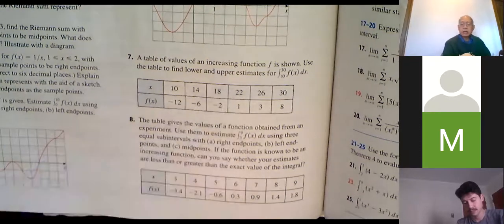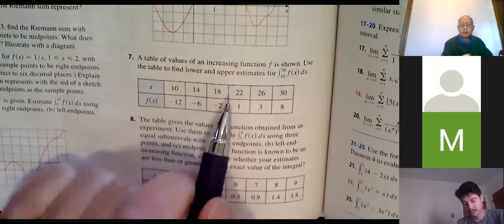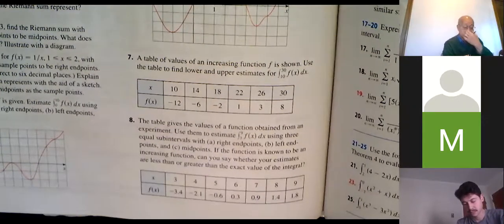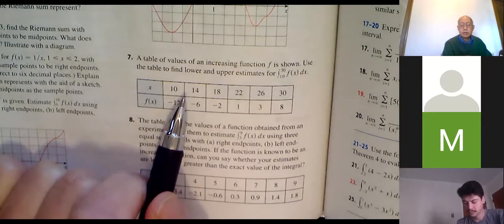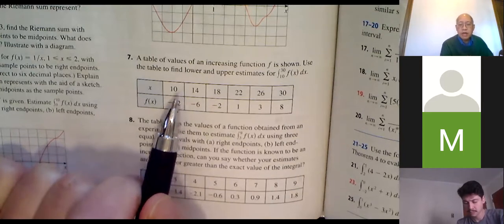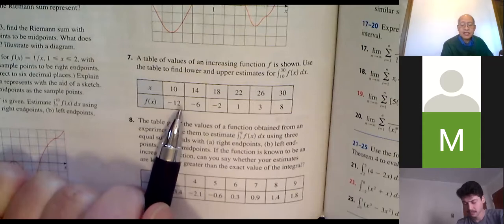Look at the x values. What's my delta x? 10, 14, 18, 22, 26, 30. So my delta x would be 4. And you have to be a little bit careful here. What's my n? It's not 6, it's actually 5.